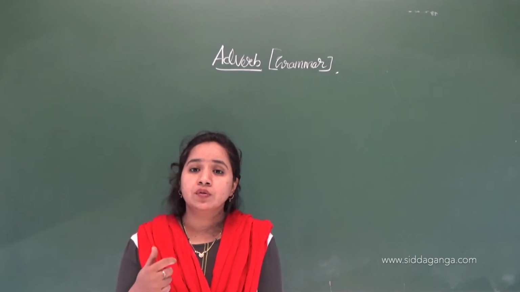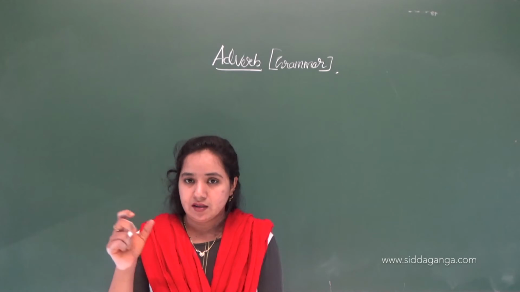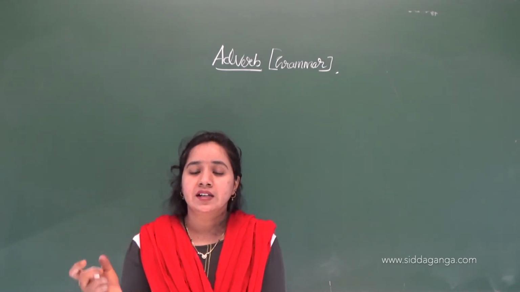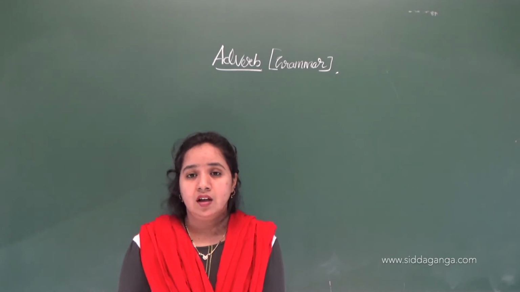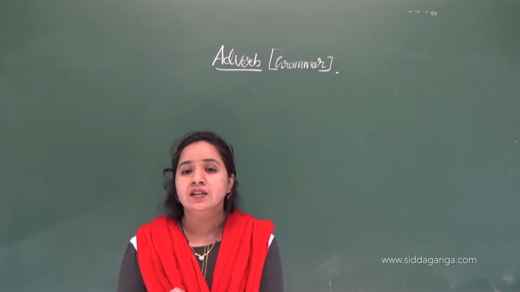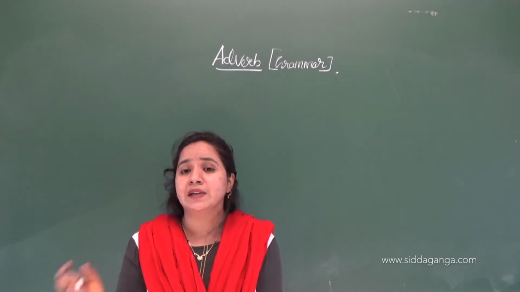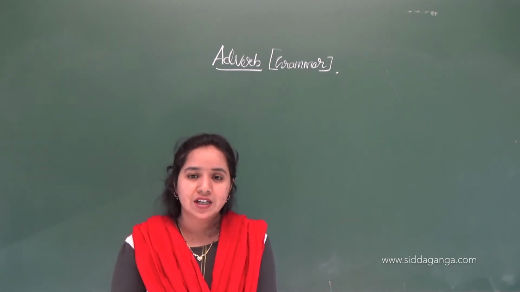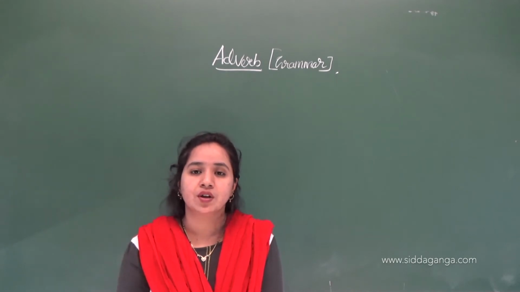So you have to find out that action, which took place at what time and how much time, what kind of action, what kind of place, and what kind of possibility. So you should know it. That modifies the meaning of a verb or an adjective or another adverb. That is called the definition of adverb.